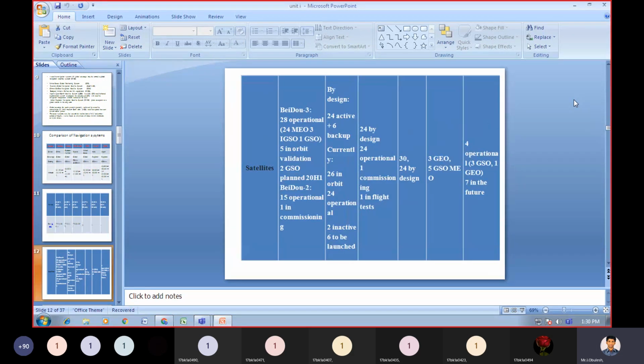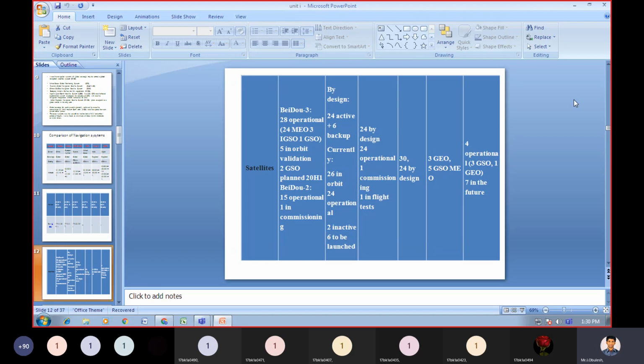The next, how many satellites are going to be used for BeiDou? In BeiDou, we have 28 operational satellites, 5 in orbit validation, 2 GSO planned, 20 for BeiDou 3.